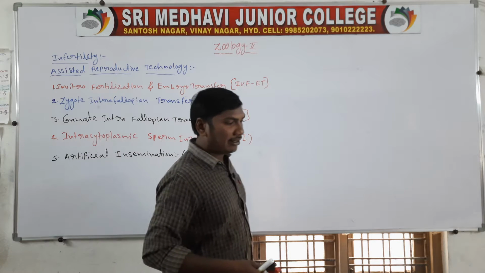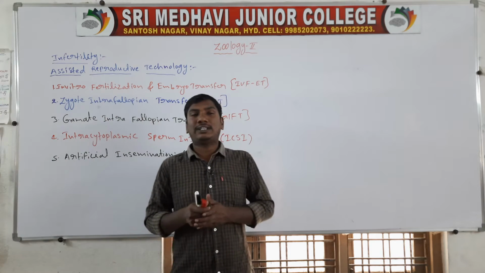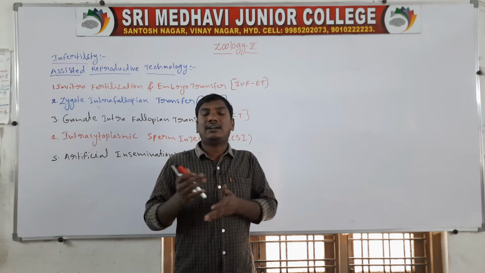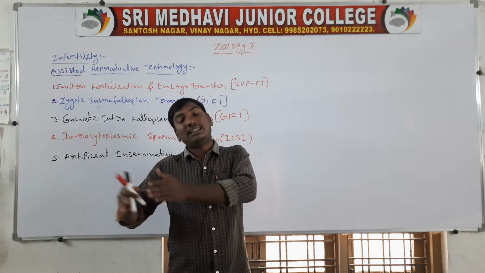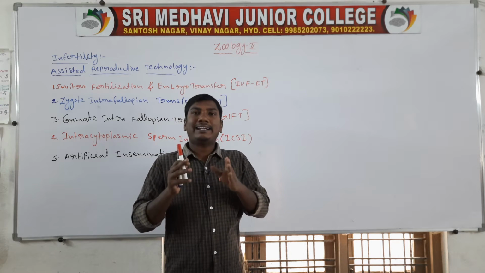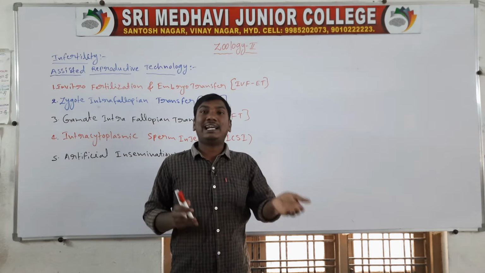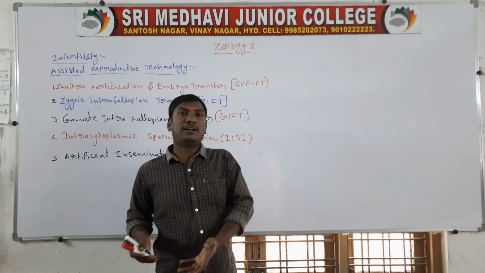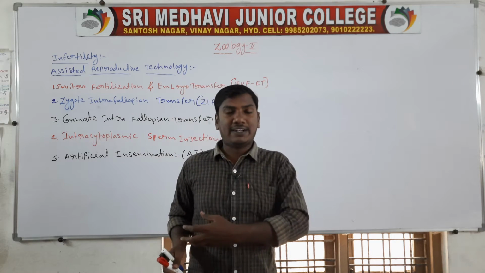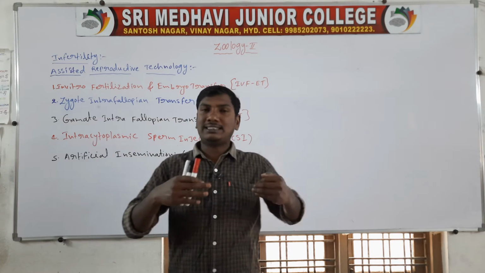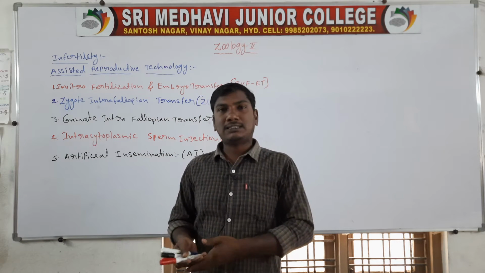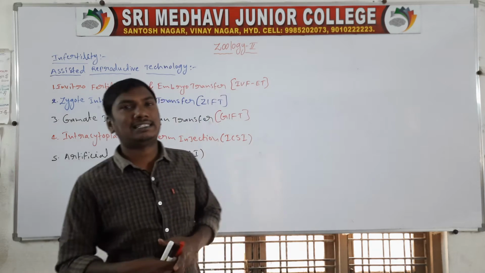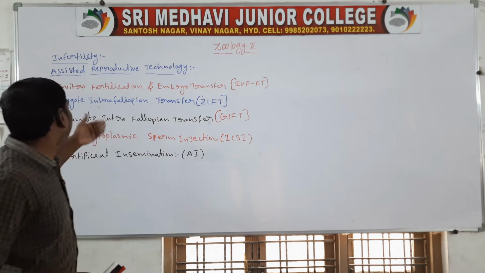In village areas, people blame the female when a couple has no pregnancy. But males and females are equally affected. Some males have a decreased sperm count or less sperm motility, so that person also cannot cause a pregnancy. So there are five types of techniques.